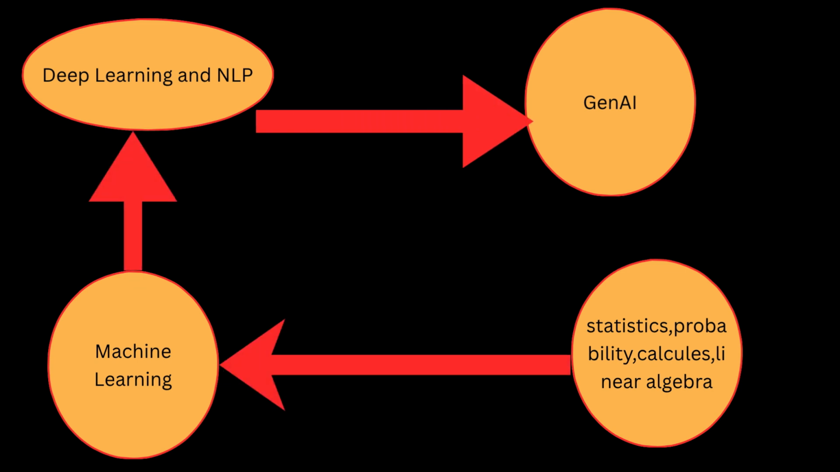Guys, see this diagram. To learn Gen AI, we have to know about deep learning and NLP. And to learn deep learning and NLP, we have to know about machine learning. And to learn machine learning, we have to know about these mathematical concepts, which are statistics, probability, calculus, and linear algebra. For example, there is a machine learning algorithm called naive Bayes, which is based on Bayes theorem. Bayes theorem is nothing but a probability concept.